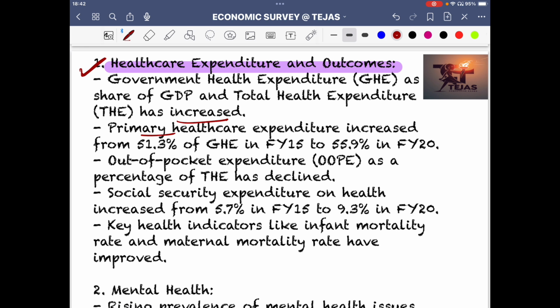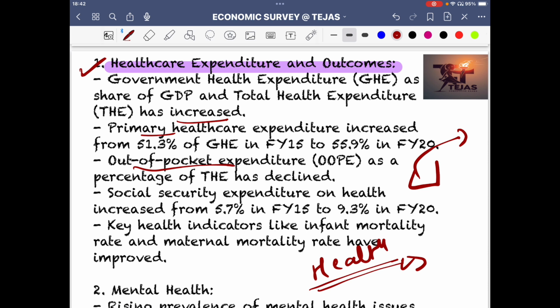Out of pocket expenditure as a percentage of this has declined. Out of overall health expenditure, we see that there is a decline in out of pocket expenditure. Out of pocket expenditure is how much of a person's pocket goes out for health expenditure, and that should be as little as possible, because health is something our society has promised, our government has promised, our state has promised, because the idea of welfare is a concept at the center.